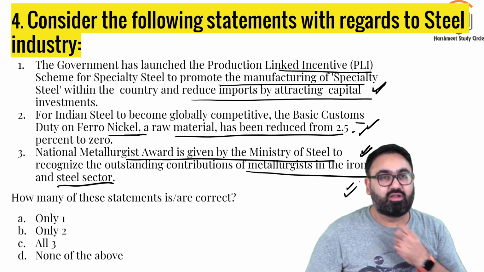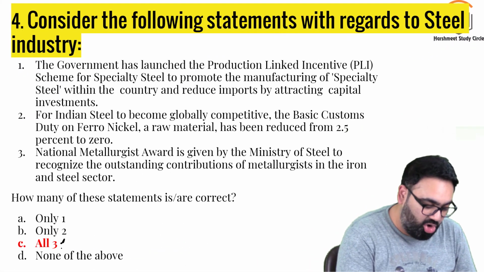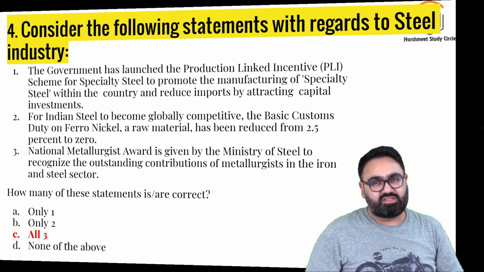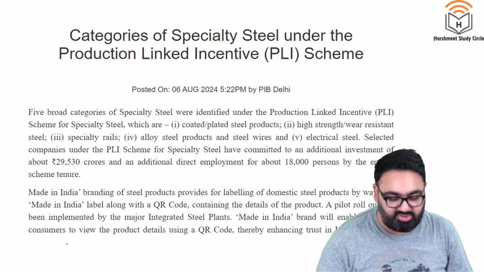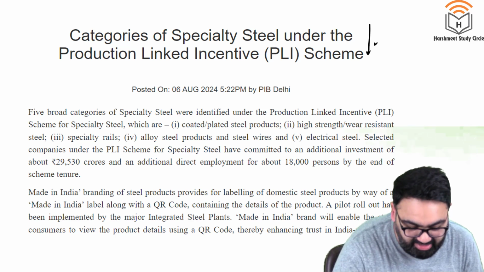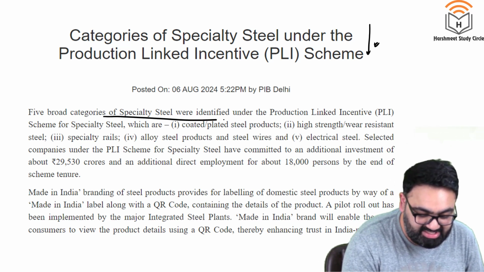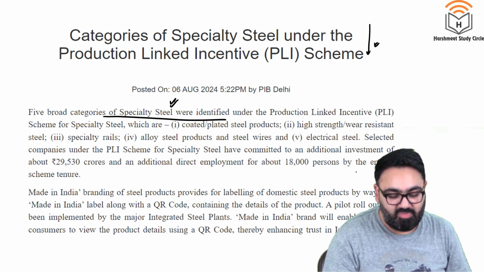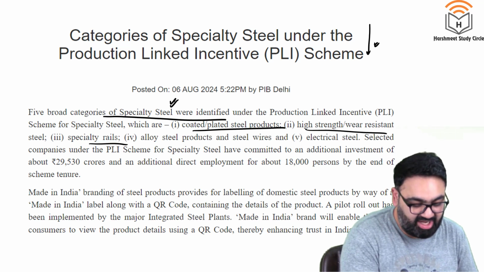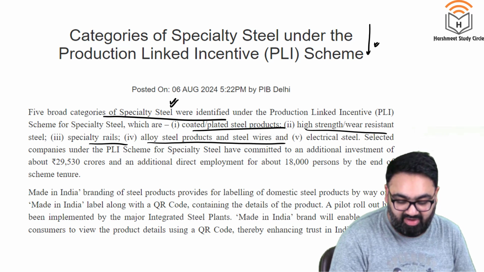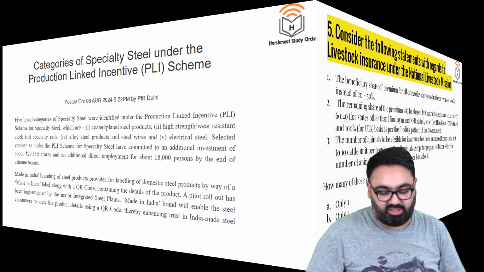and third is also true. National Metallurgist Award is given by the Ministry of Steel. The answer here is C. All the three given statements are correct. There's a detailed article on the PIB. If you go there, it talks about the super specialty steel, what are the different categories. The article tells you there are 5 broad categories of these specialty steel. Do remember these 5. Coated plated steel products, high strength wear resistant steel, specialty rails, alloy steel products, steel wires and electrical steel. These are the 5 that are categorized under specialty steel.